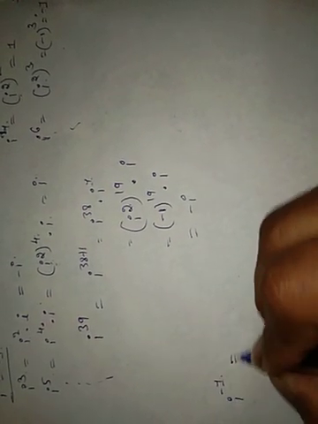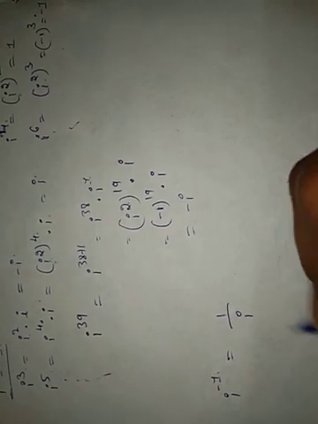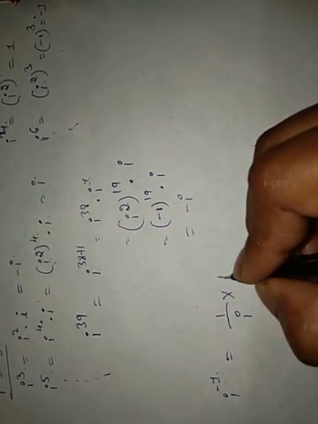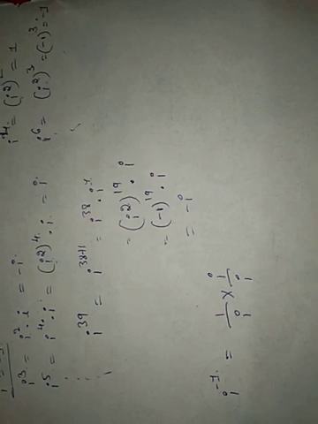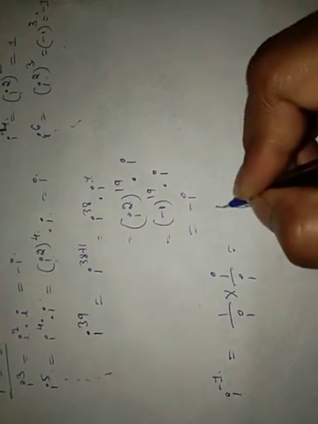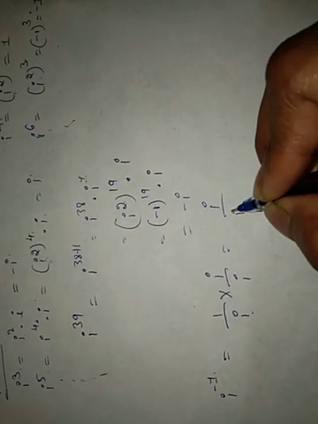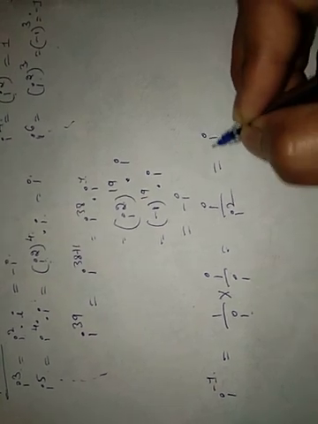In the same manner, suppose we have i raised to minus 1. i raised to minus 1 can be written as 1 by i. 1 by i can be simplified by multiplying both numerator and denominator by i. So i into i square, and i square is minus 1, giving minus i.